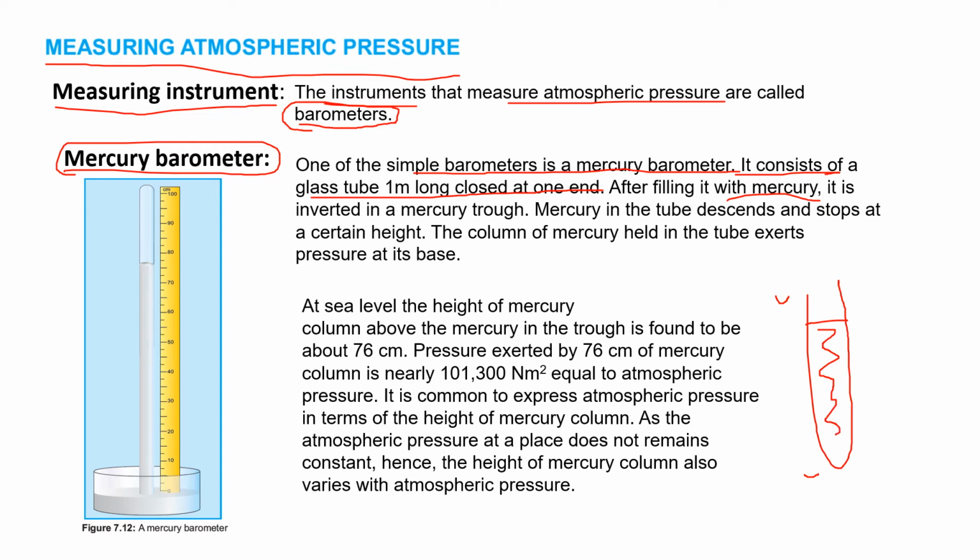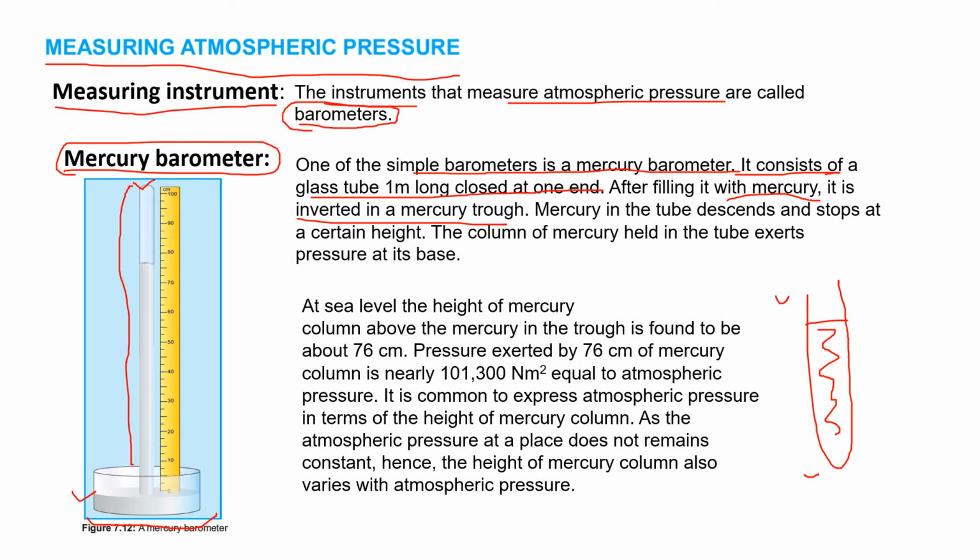It is inverted in a mercury trough. So this is a trough shown over here. After filling the test tube with the mercury, we have just inverted the glass tube in it. See, this is placed in an inverted position. The closed end is placed in the upper direction and the open end is placed in the mercury trough.